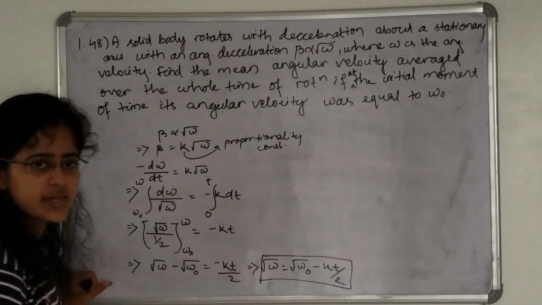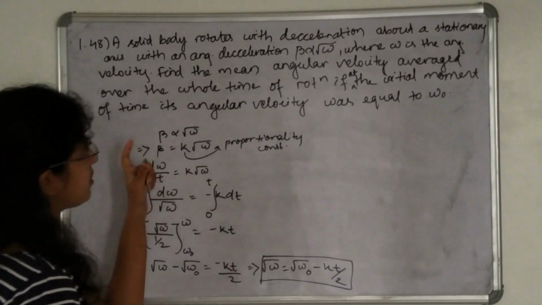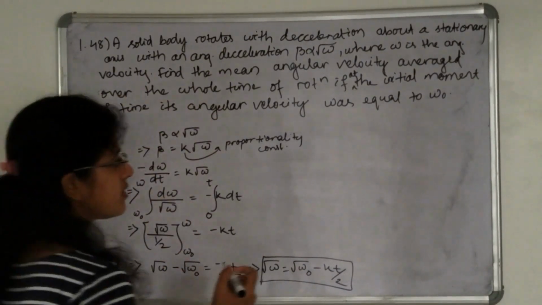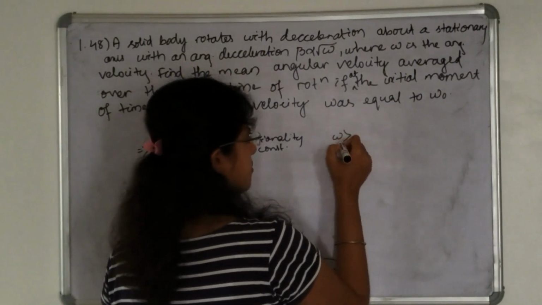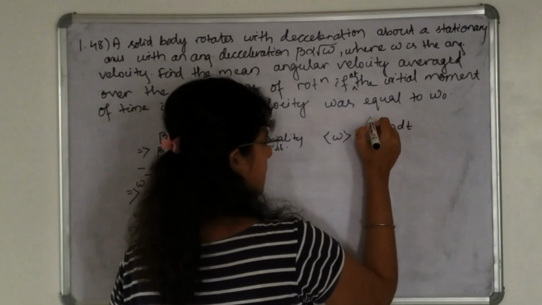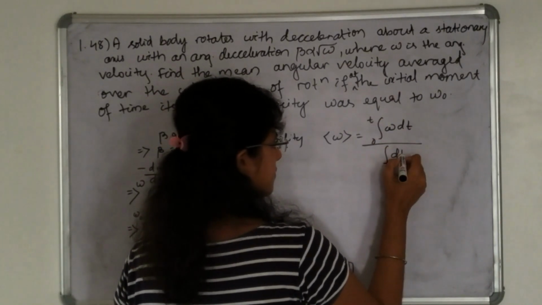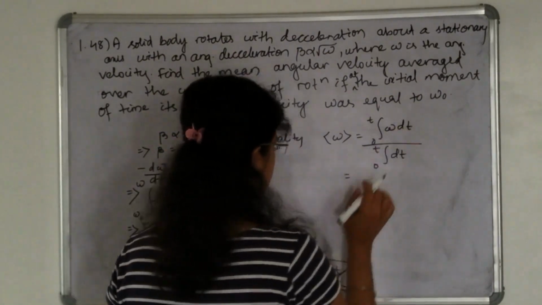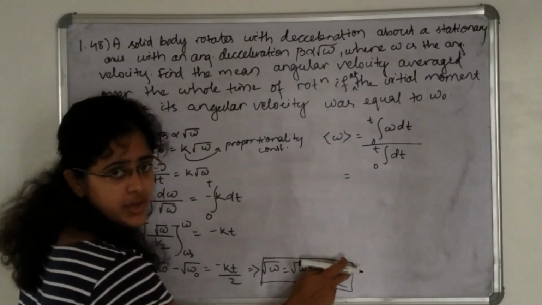This is the relation we get. We have to find the mean angular velocity average over the whole time of rotation. So how can we calculate mean angular velocity? Omega is equal to how much? Whole square.